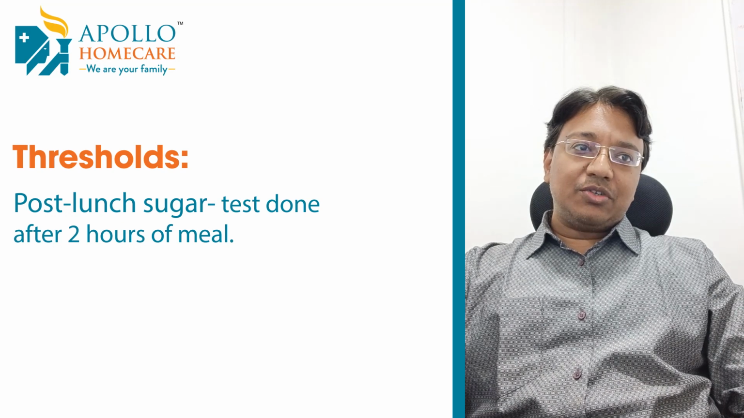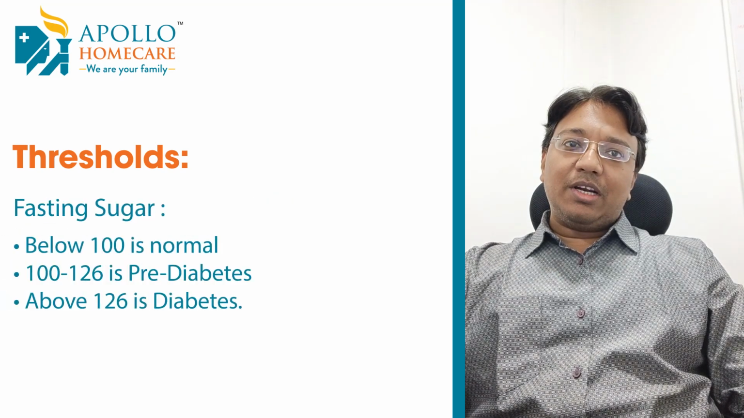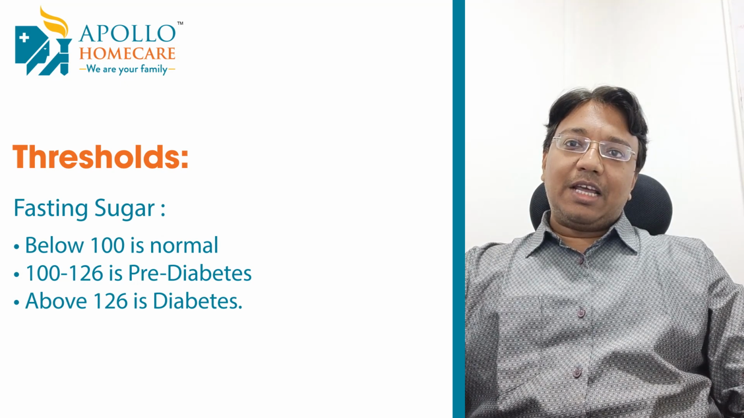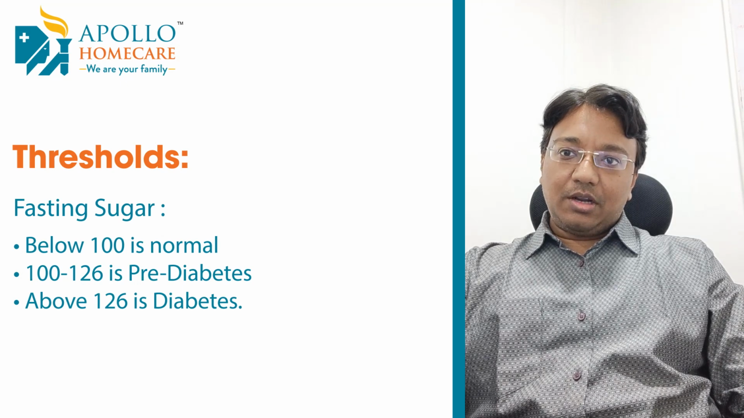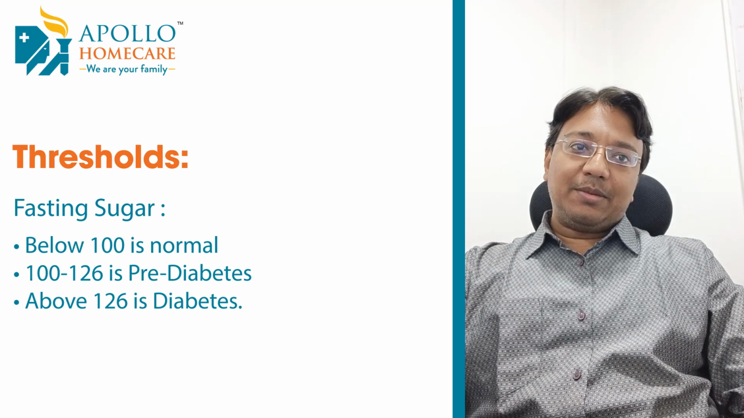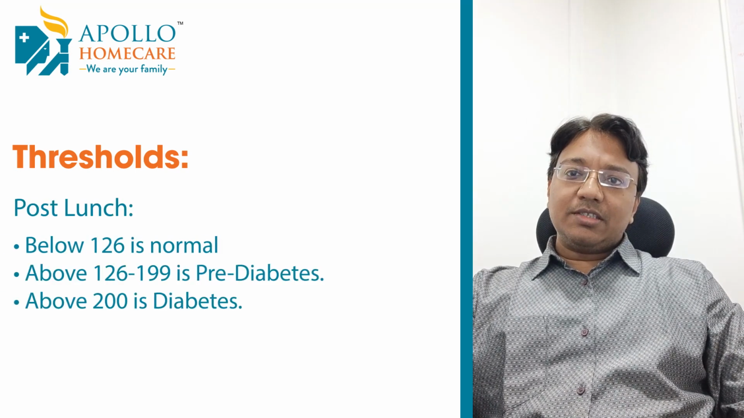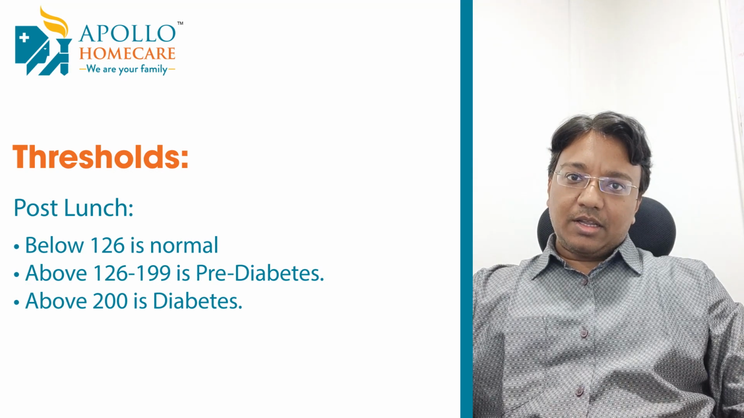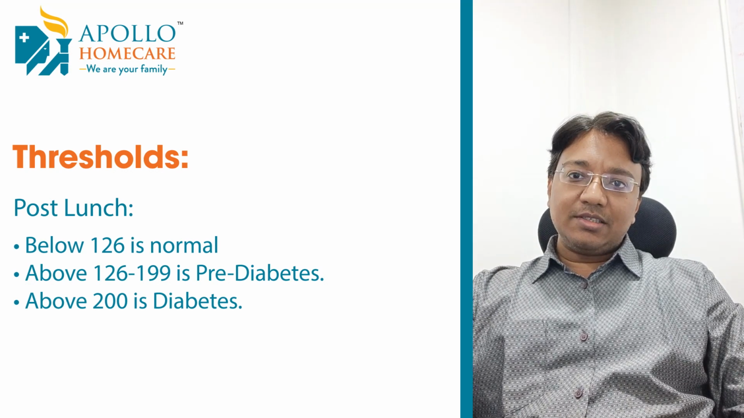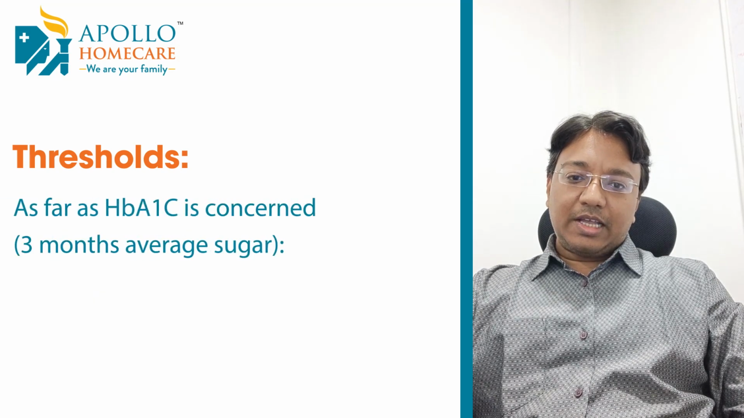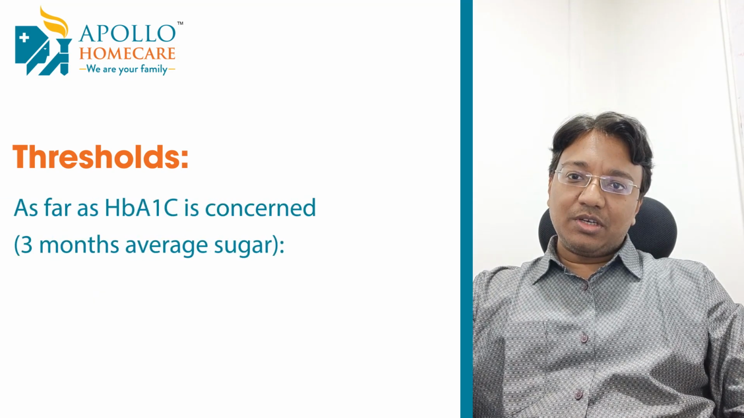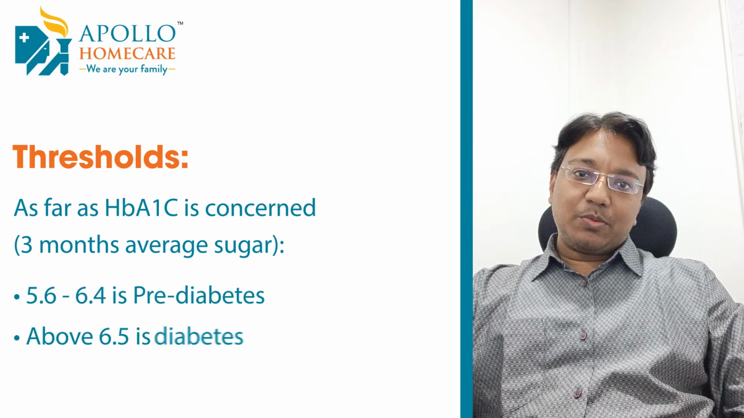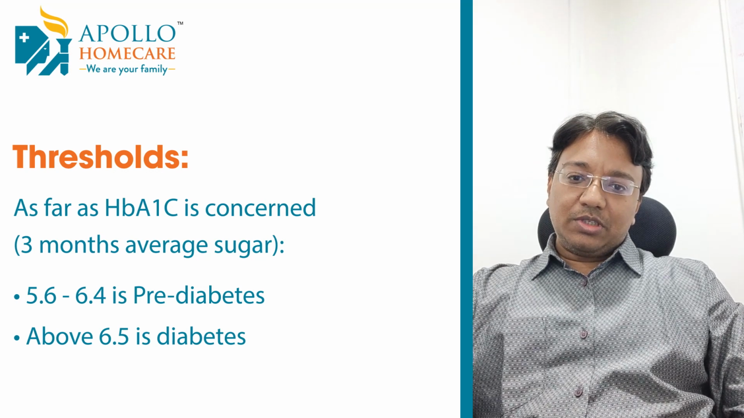And what are the relevant test thresholds? Fasting sugar below 100 is normal. Between 100 and 126 is pre-diabetes, which means you are prone to diabetes in the future. Above 126 fasting is diabetes. Post-lunch below 126 is normal, 126 to 199 is pre-diabetes, and 200 and above is diabetes. As far as HbA1c is concerned, that is a 3-month average sugar. 5.6 to 6.4 is pre-diabetes, and 6.5 and above is diabetes. So these are the levels.